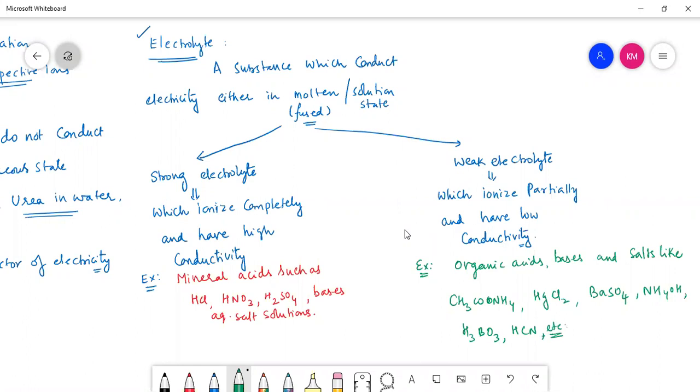And moreover, a very important point you need to understand: BaSO4, if you observe, children, is formed by the combination of Ba(OH)2 and H2SO4, that is, by the combination of strong acid and strong base. Though it is formed by strong acid and strong base, still it is a weak electrolyte. Why? It is because of high lattice energy.